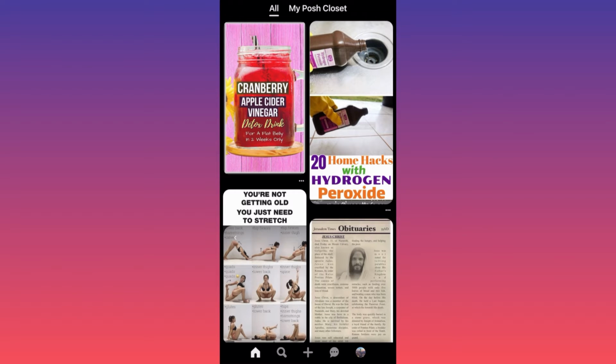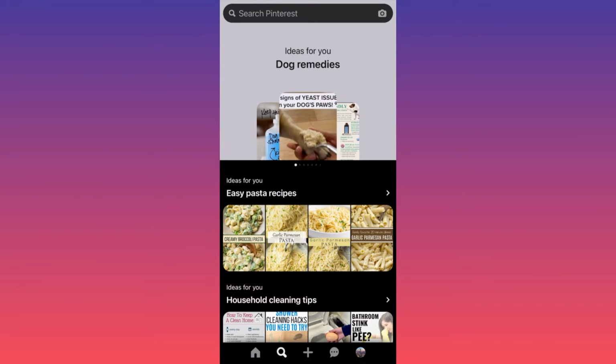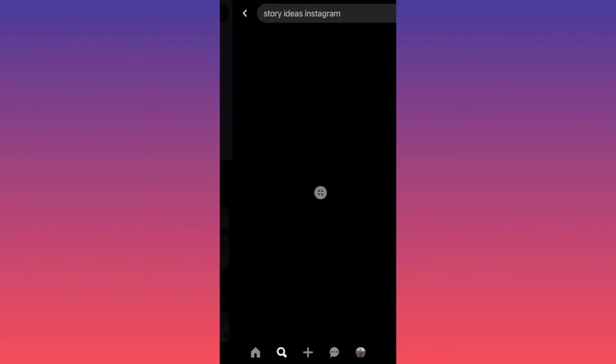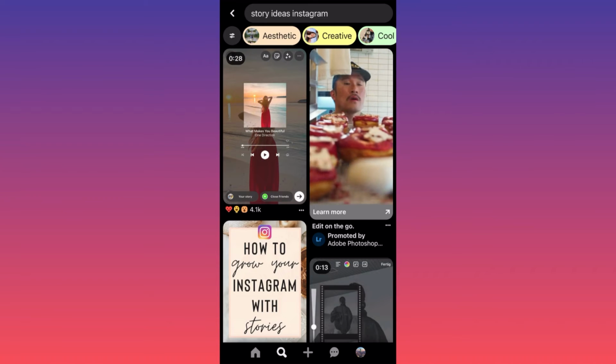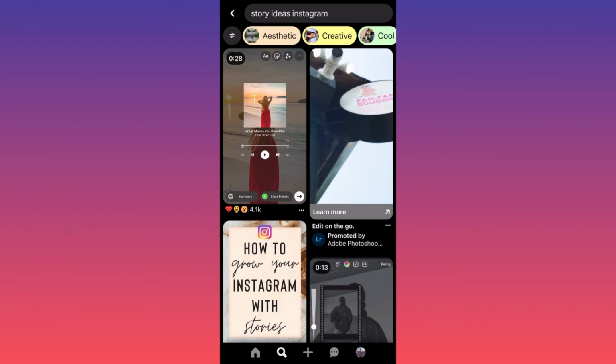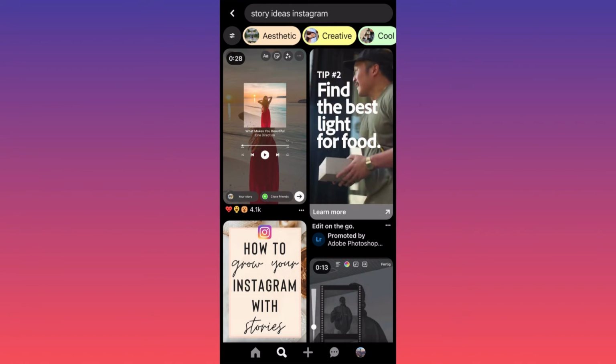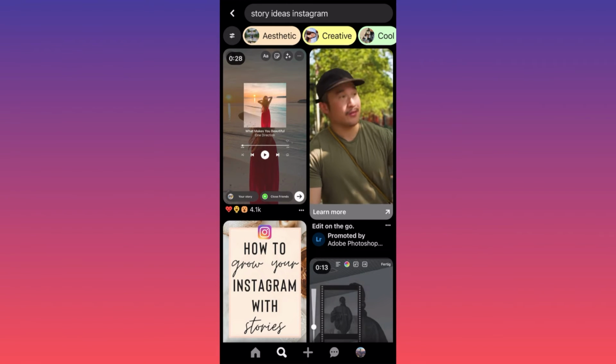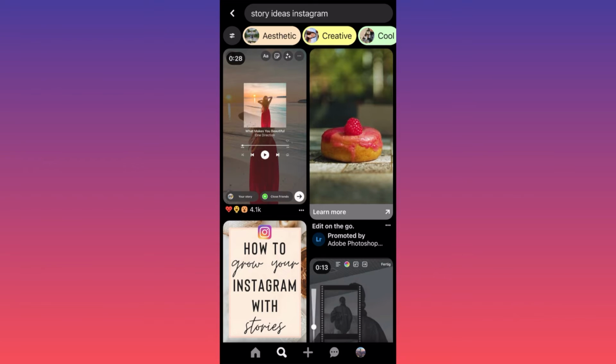Now guys, click on the search icon at the lower left corner, the small magnifying glass, and now come over here on the search bar and we want to type Instagram story ideas. Okay, just look at what the heck is happening over here. We have the first one on the upper left. We have over 4,000 likes on these particular suggestions.